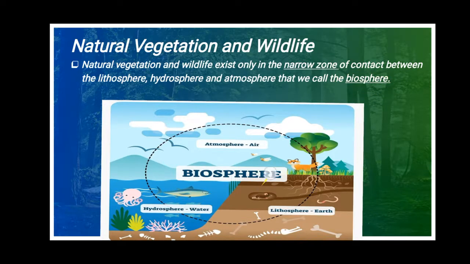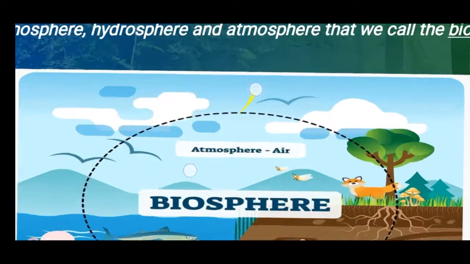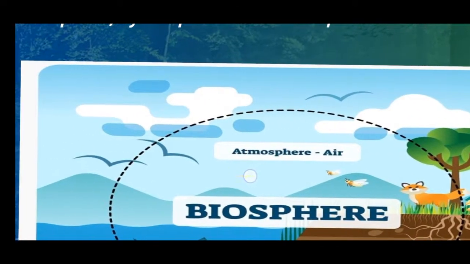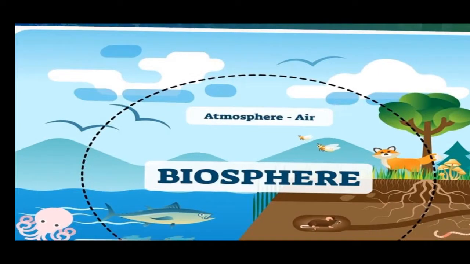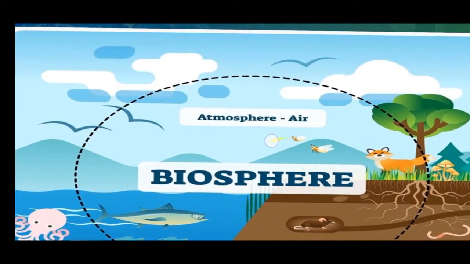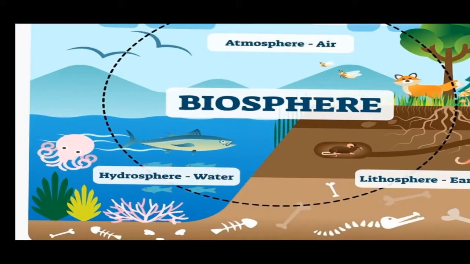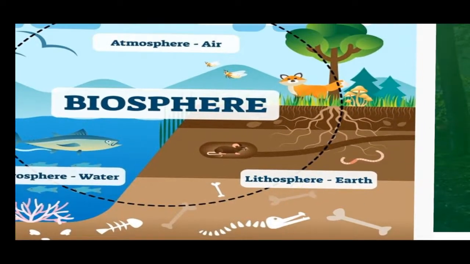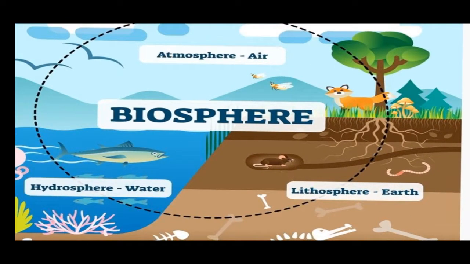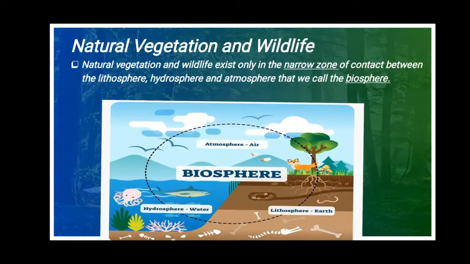Look at this picture. Here, what is the atmosphere? The atmosphere is all together connected with air, so air is called atmosphere. Next, hydrosphere, that is related to water. And lithosphere is land. These all together we call the biosphere. Children, natural vegetation and wildlife remain in contact with this.